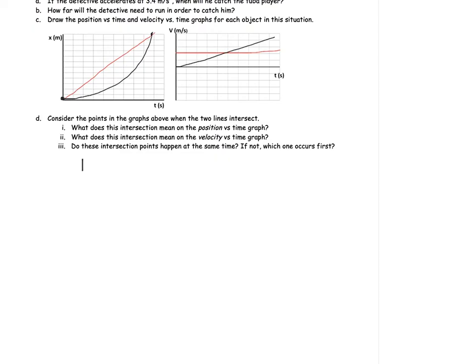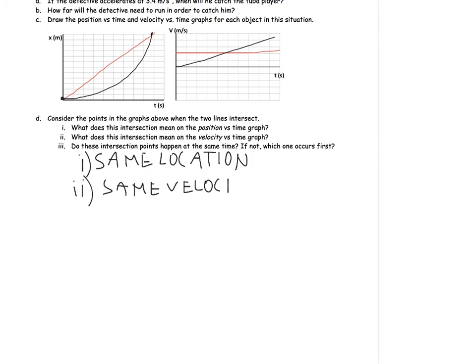All right, moving on to part D, we have a few questions about those graphs. What does the intersection mean on the position versus time graph? Well, that means the two objects are at the same location. If their position versus time graphs intersect, it means that they're at the same position at the same time. What does the intersection mean on the velocity versus time graph? That means they're traveling at the same velocity, or same speed. And then 3, do those intersection points happen at the same time? No. The intersection on the velocity versus time graph happens first.